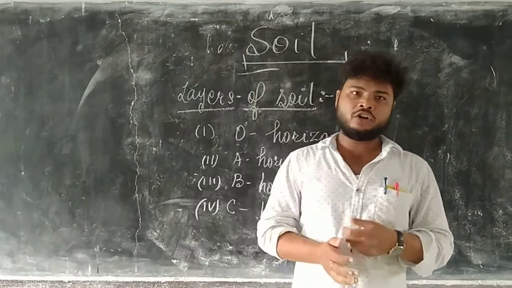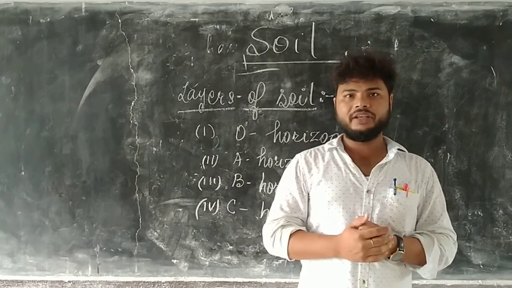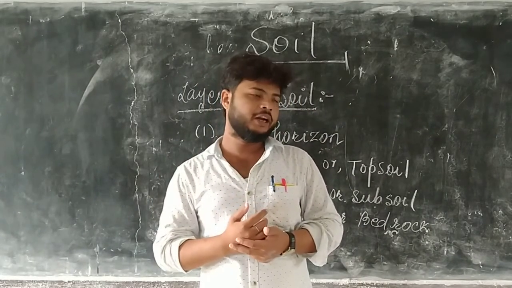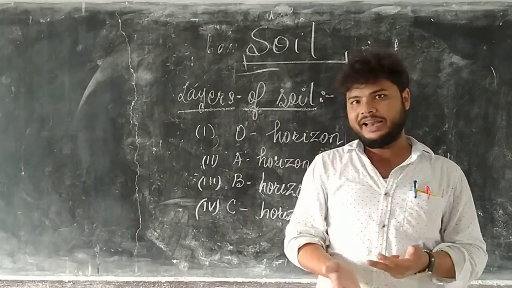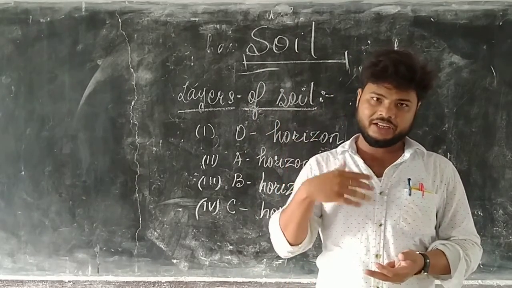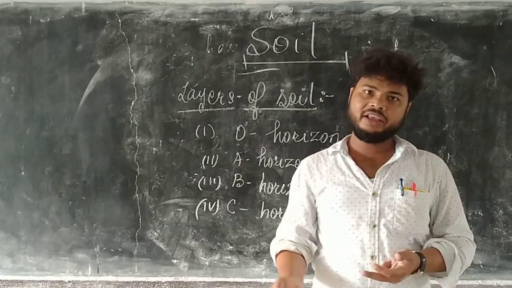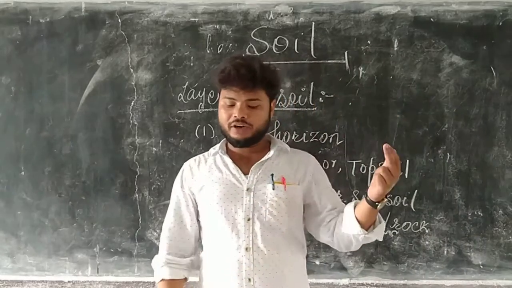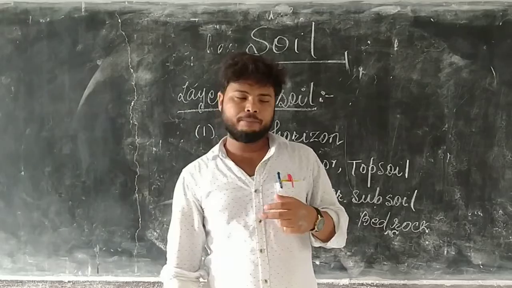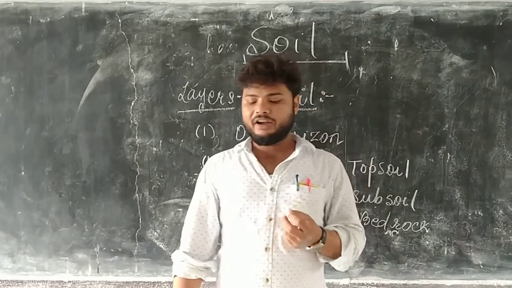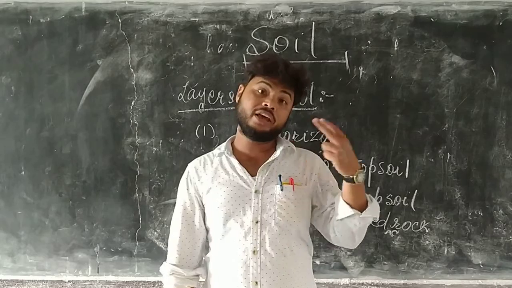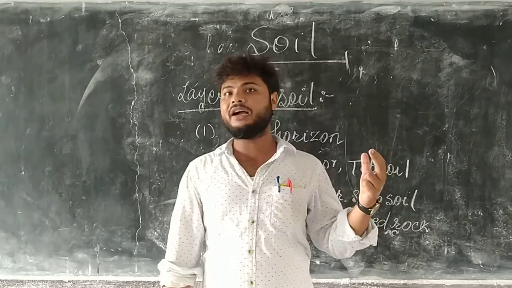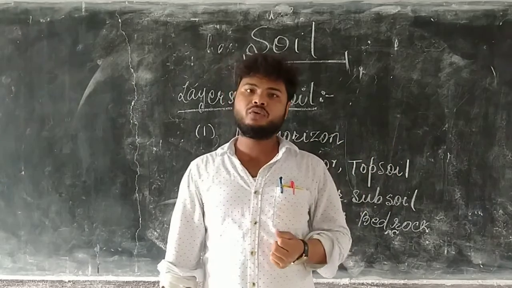Up next is the A horizon, or topsoil. It is located just below the O horizon. It means where the O horizon ends, the A horizon starts. This layer is made of minerals and decomposed organic matter and is very fertile. This layer also contains nutrients which are absorbed by the plant with the help of its roots.